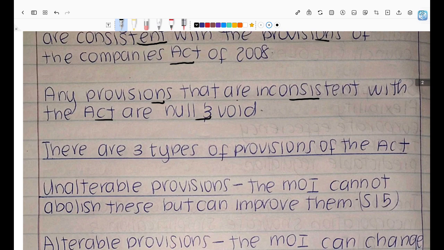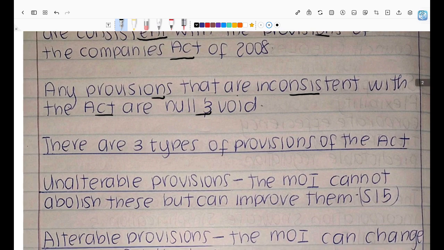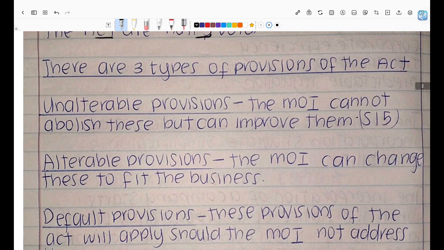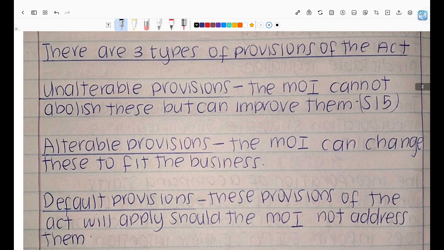Now we say if the MOI provisions are inconsistent with those of the Companies Act of 2008, those provisions in that MOI are null and void, cannot be fixed, cannot be made valid, right? So there are three types of provisions of the Act. So we talk about provisions of the Act, and we talk about provisions that can be made in the MOI itself, right? So there are three types of provisions in the Act.